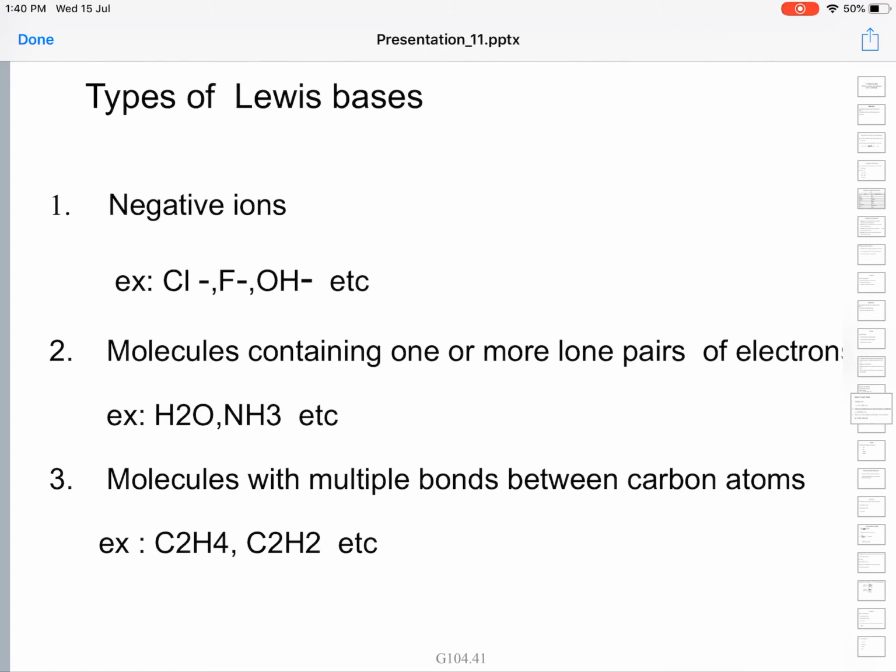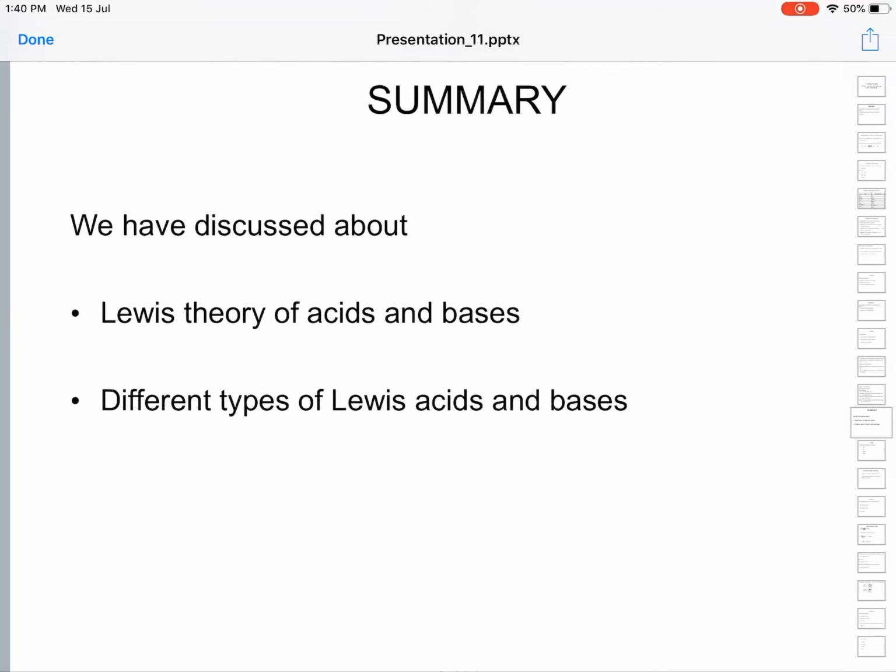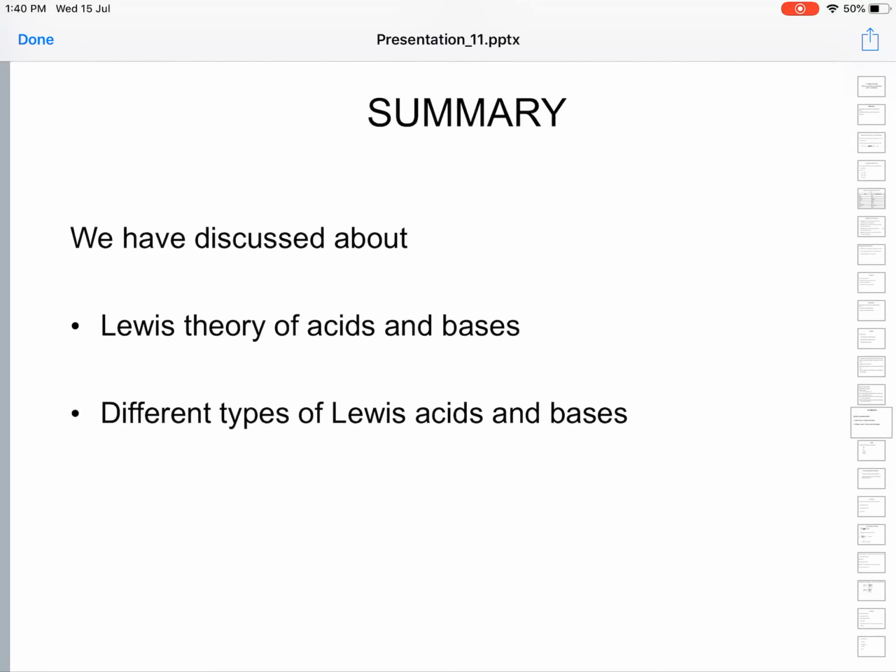They do form complexes with the metals, because this pi electron cloud is received into vacant metal orbitals, especially of d orbital metals within the d block elements. They form such complexes. Okay, and this is about the types of Lewis bases. So we have discussed the Lewis theory of acids and bases, and different types of Lewis acids and bases.